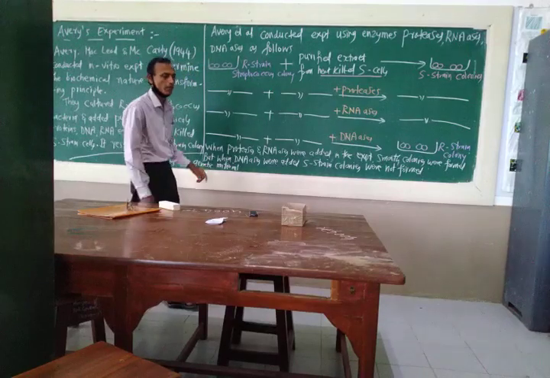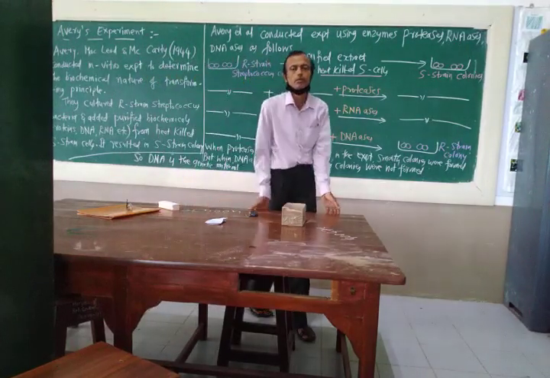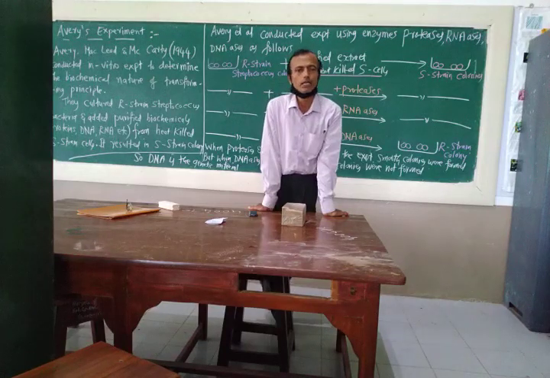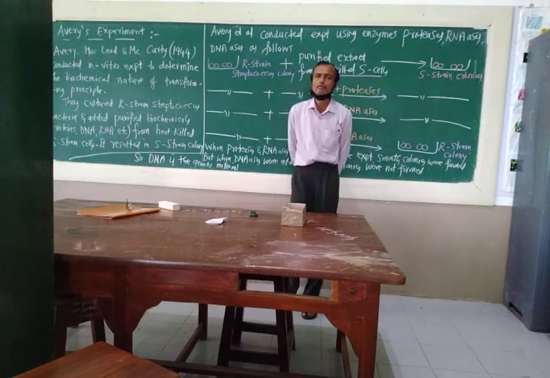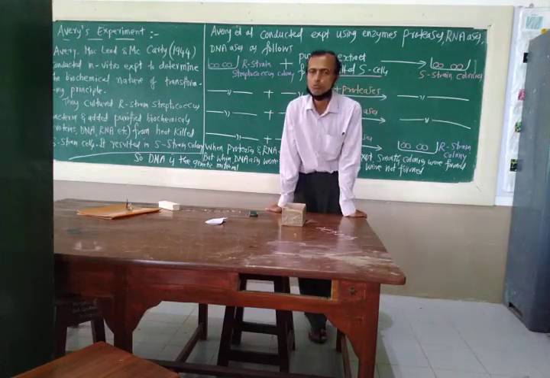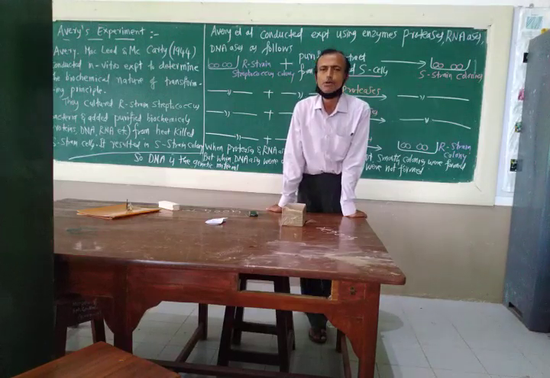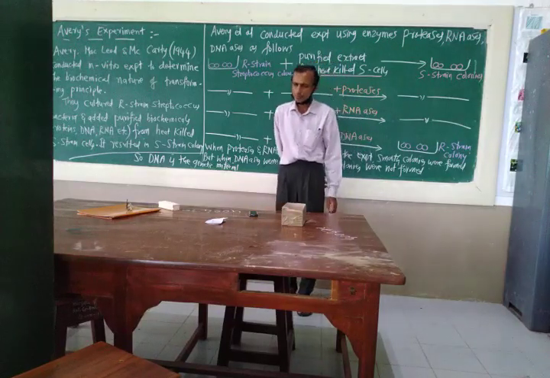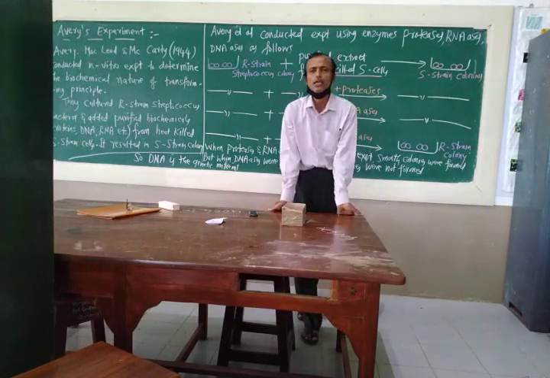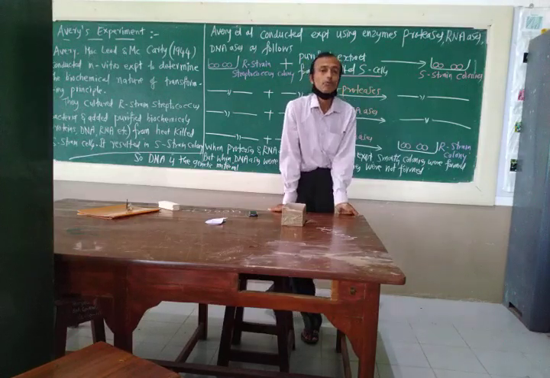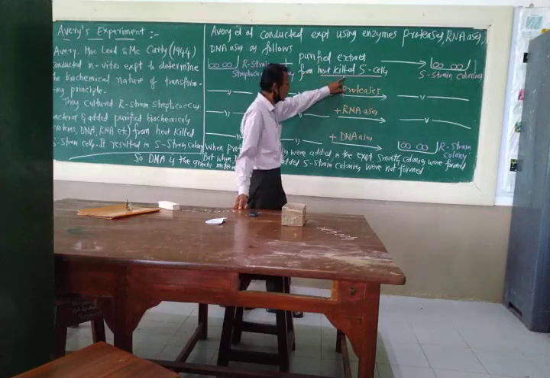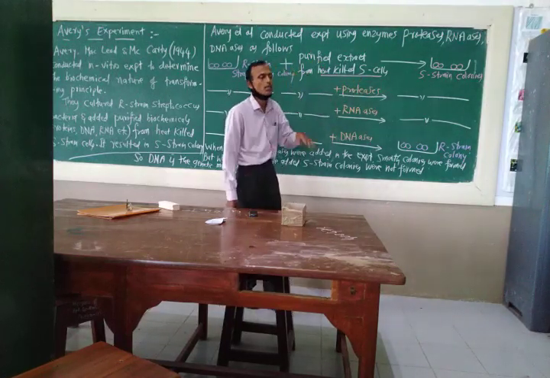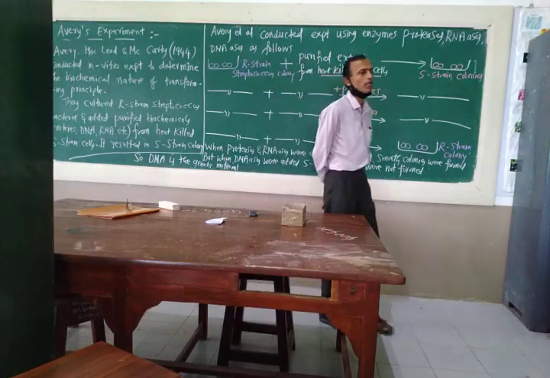Avery, MacLeod and McCarty conduct the experiment in the lab. They are culturing the rough strain bacteria in petri plates using nutrient medium, and to that they are adding the purified extract from the heat-killed smooth cells of smooth strain Streptococcus, and that certainly forms smooth colonies from rough strain Streptococcus bacteria. They want to know which biochemical is transferred from the cell-free extract, or purified extract. Which biomolecule is the reason for transformation of rough cells into smooth cells? It may be protein, it may be RNA, or it may be DNA.